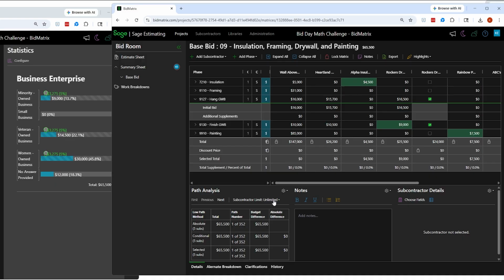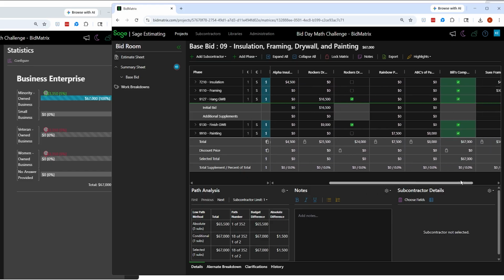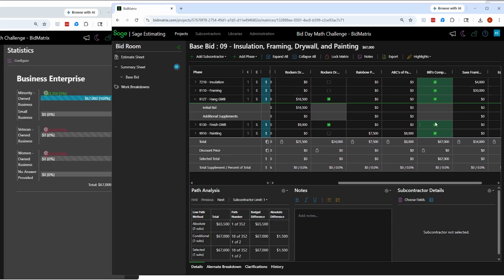So I'm going to go back and say I want to use one sub, which is going to throw all the money to basically one contractor. At a quick glance, you'll see that over here it said that was the lowest combination for one sub. But if you notice, all my participations have now turned red, except for minority-owned businesses, because that's the only company I'm using at this point. So this is where you can actually see in real time where you're at in your selection process.